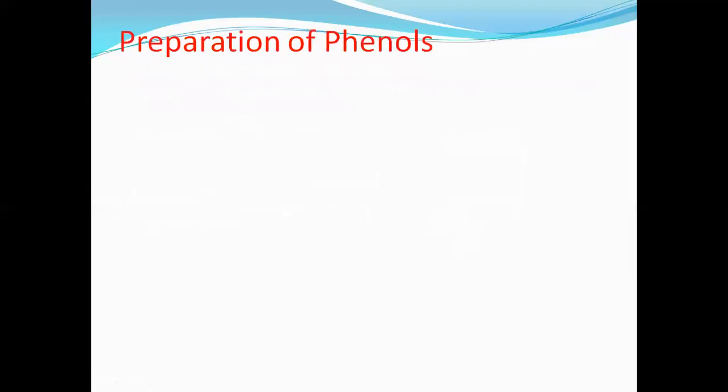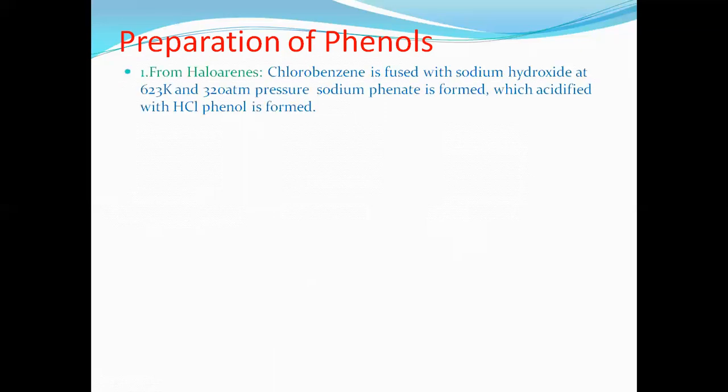Next, we can move on to the preparation of phenols. How phenols are prepared. First one, from haloarenes. What is the meaning of haloarene? You might have studied this in haloalkanes and haloarenes. Halogens such as chlorine, bromine, iodine or fluorine directly attached to the benzene ring are called haloarenes. From such compounds we can prepare phenols.